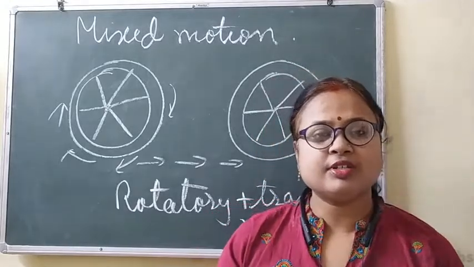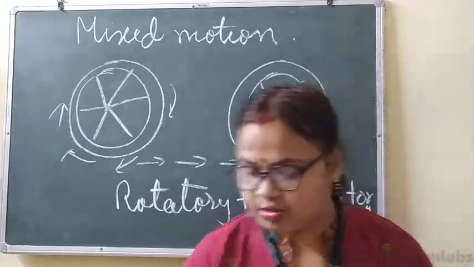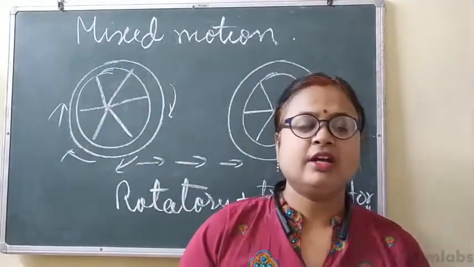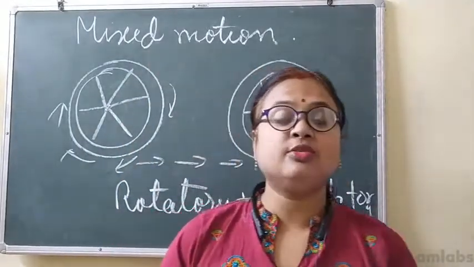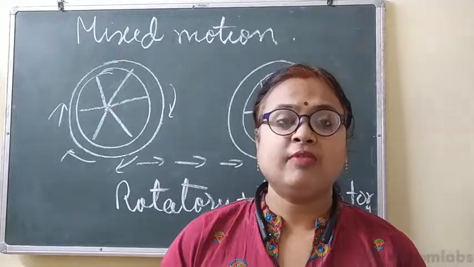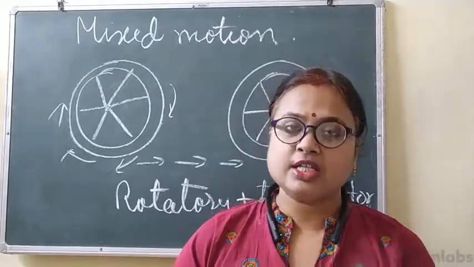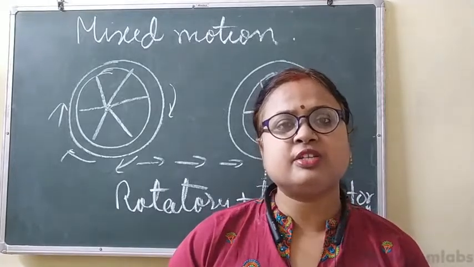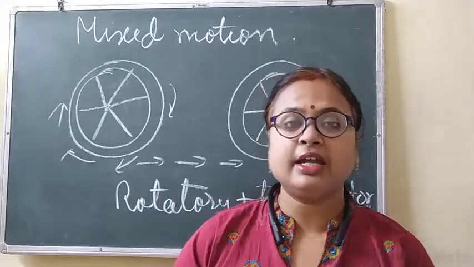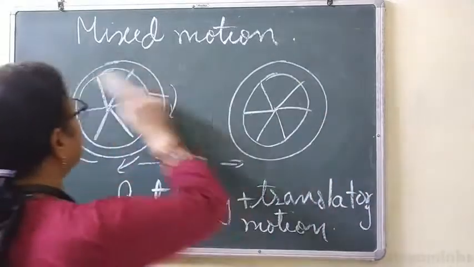Okay. So now I'm going to discuss speed. What is speed? Speed means when a body covers a certain distance in unit time, then it is called speed. And that is why the formula of speed is distance divided by time. Yes. What is the formula of speed?